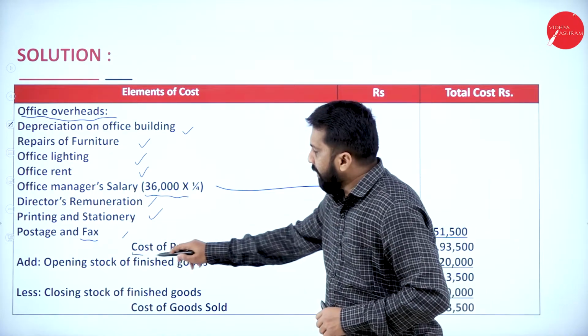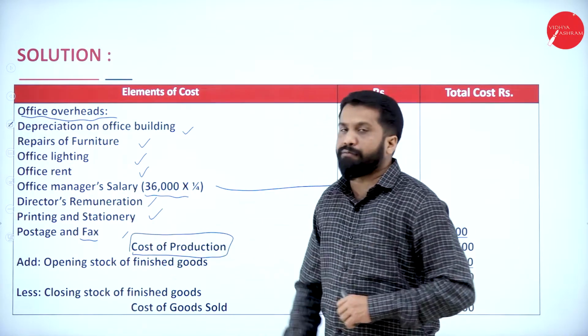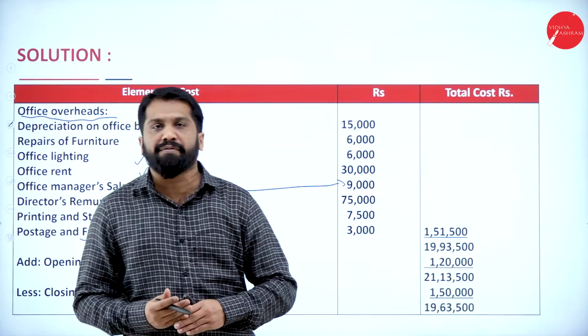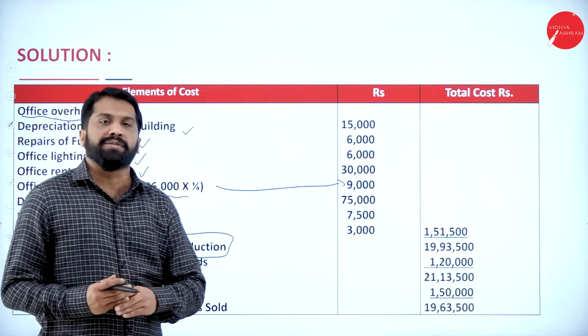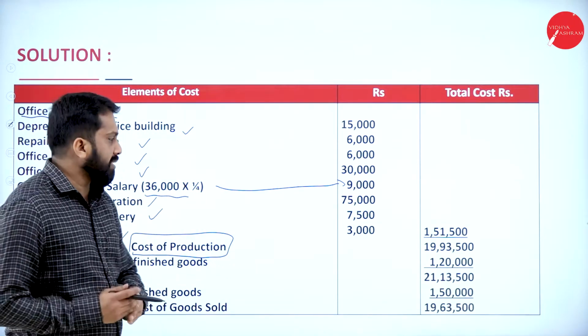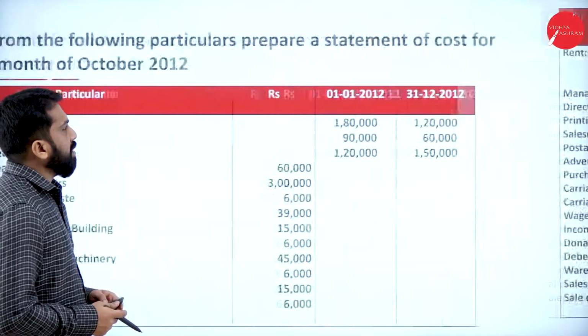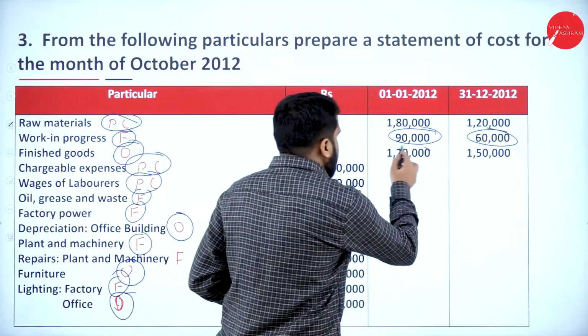What do we call it as? We call it as cost of production. For this, you should add opening stock of finished goods minus closing stock of finished goods. What was your opening stock of finished goods? It is 1,20,000.